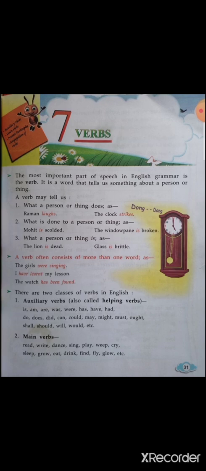Main verbs: read, write, dance, sing, play, weep, cry, sleep, grow, eat, drink, find, fly, glow, etc. These all are actions. So they are the main verbs in the sentence.